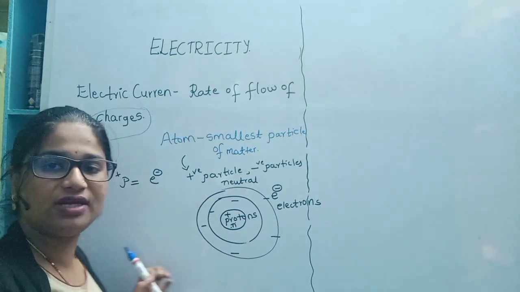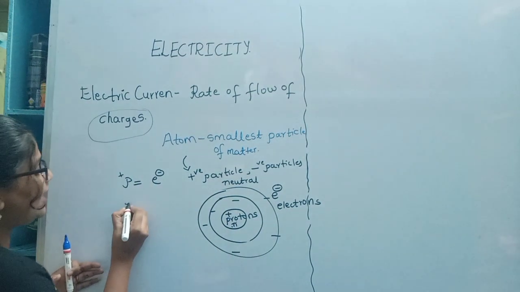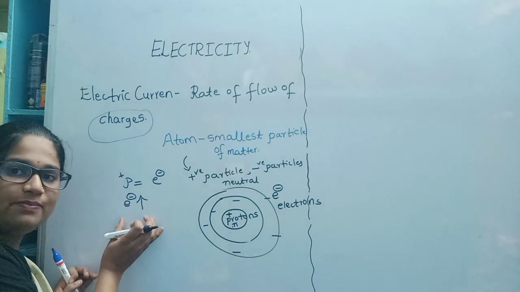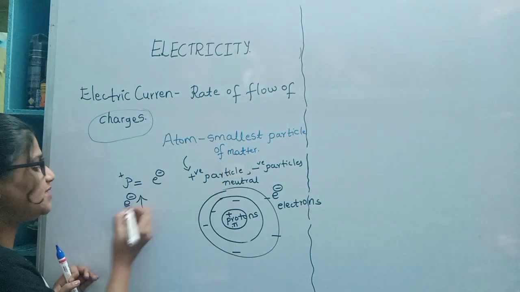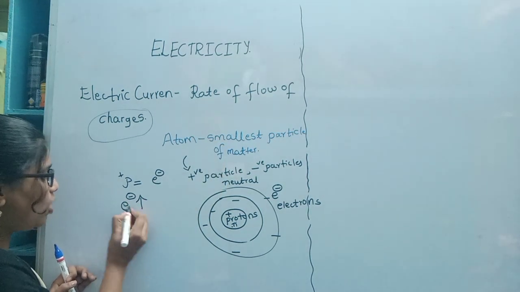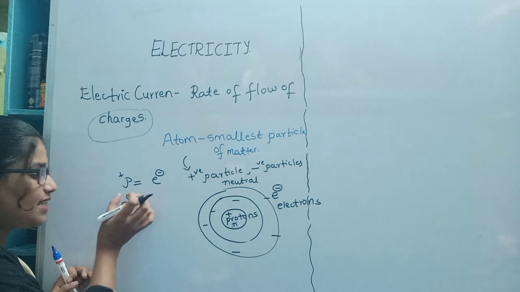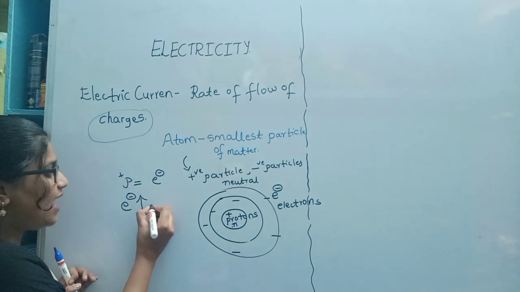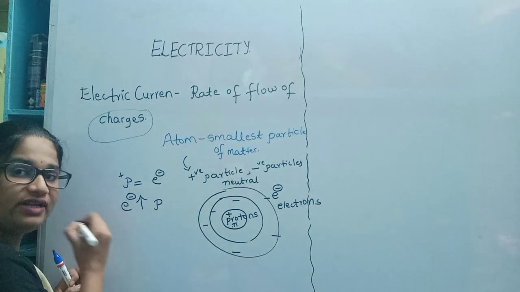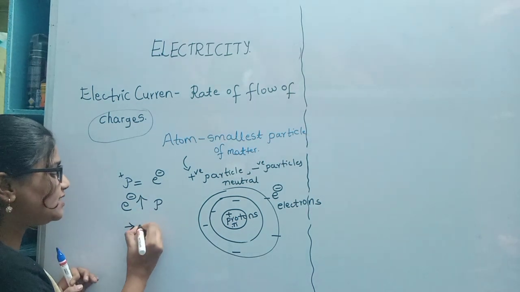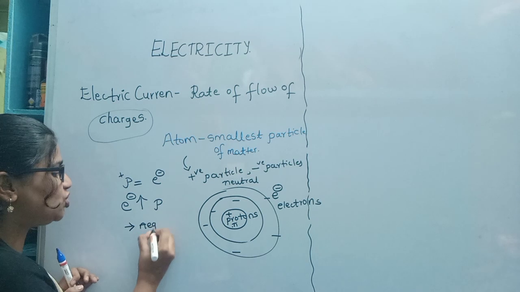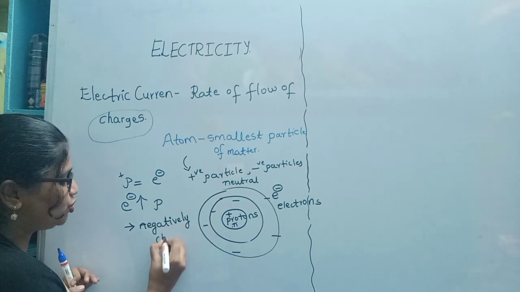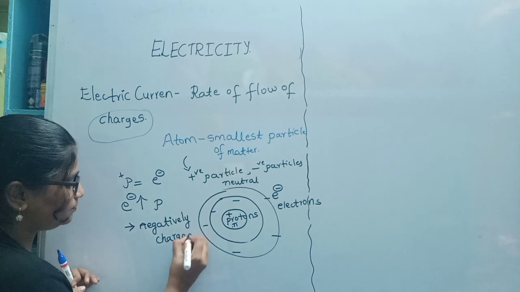But in some bodies, what happens if the electron number increases? Electron is represented like this: lowercase e raised to minus. If the electron number increases compared to the protons, that body is called a negatively charged body.